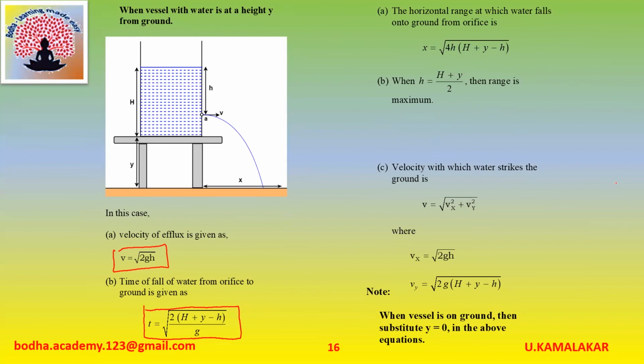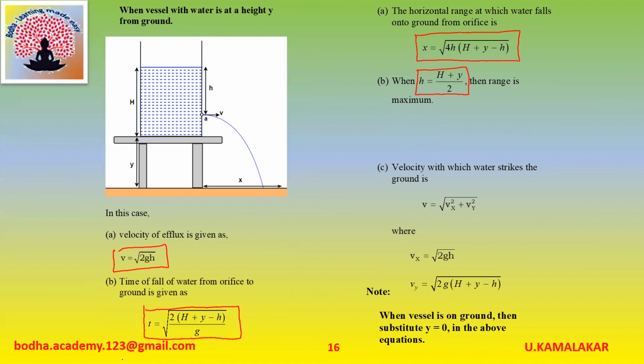The horizontal range at which water falls onto the ground from orifice is given as x is equal to under root of 4 small h into (capital H plus small y minus small h). When small h is equal to (capital H plus y) divided by 2, then range is maximum.